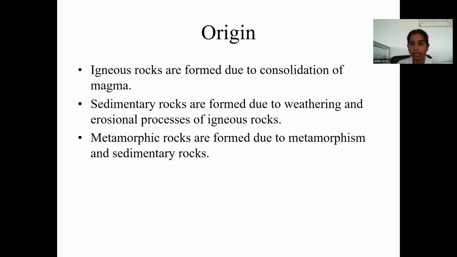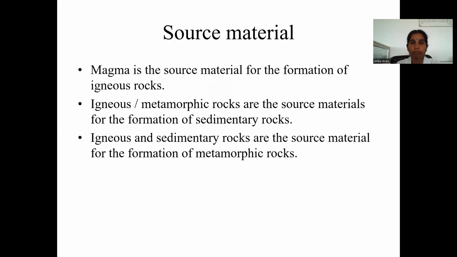We already saw what is meant by metamorphism. What are the source materials of rocks? Magma is the main source of igneous rocks, and igneous and metamorphic rocks are the main sources of sedimentary rocks.